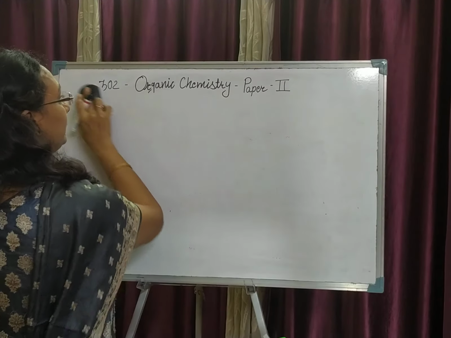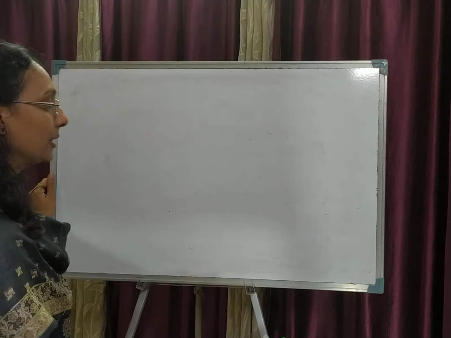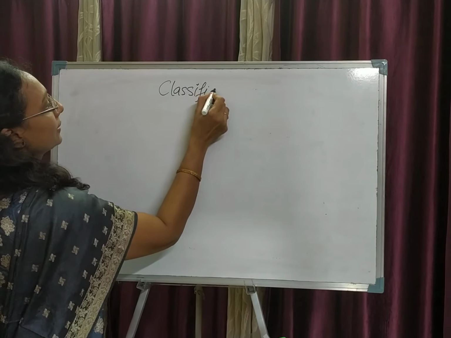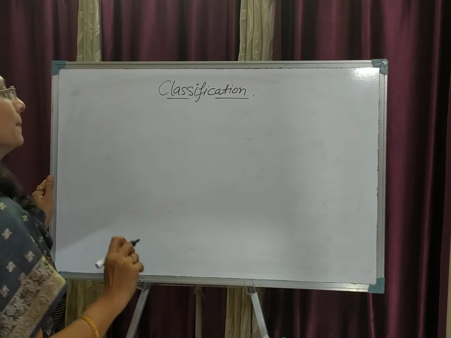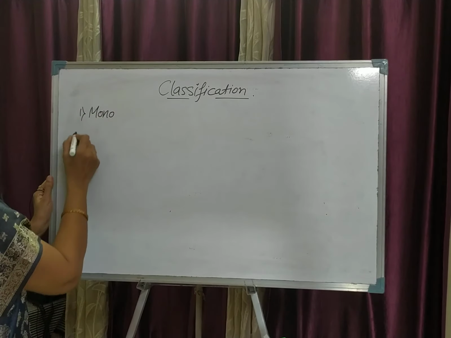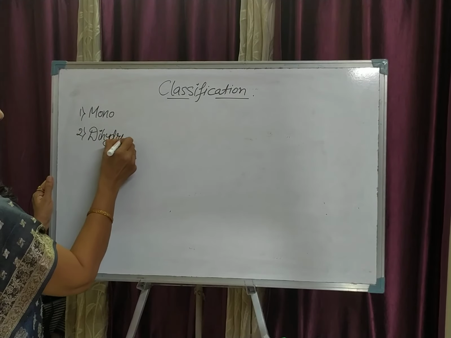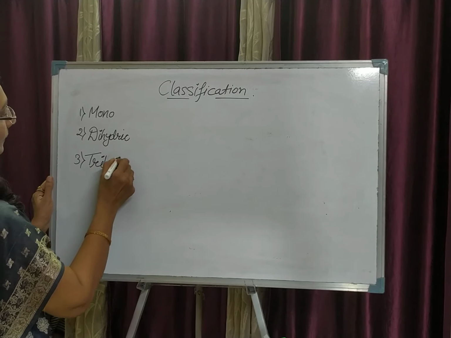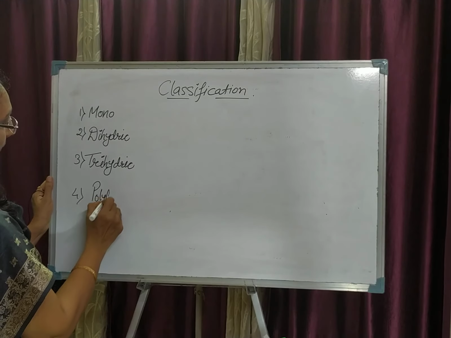Now we will go for the classification of the alcohols. The alcohols are classified into mainly 4 types: monohydric alcohol, dihydric alcohol, the third one is trihydric alcohol, the last one is polyhydric alcohol.